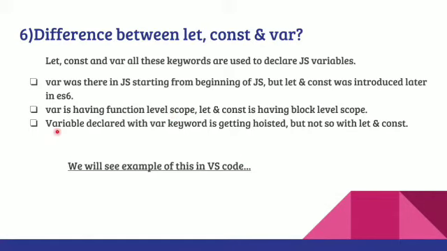Now we will start with our third point. A variable declared with the var keyword is getting hoisted, but not so with let and const. So what do we mean by hoisting? Hoisting is the phenomenon by which all the variable and function declarations are always moved to the top. So how it is working, that we will now see in our code.